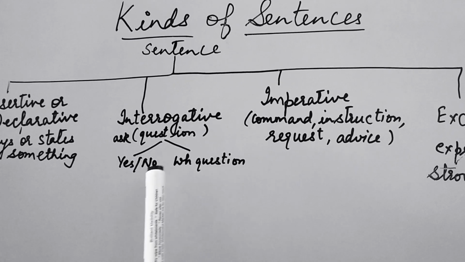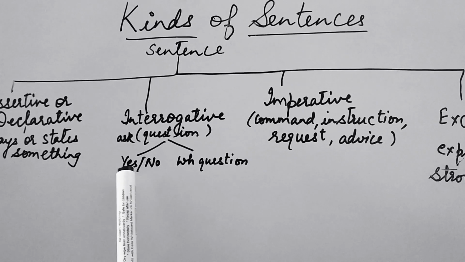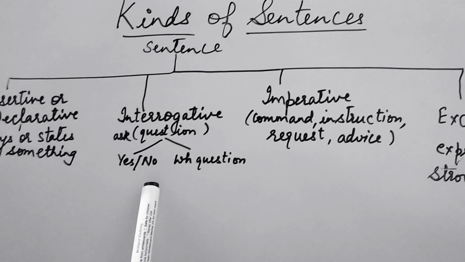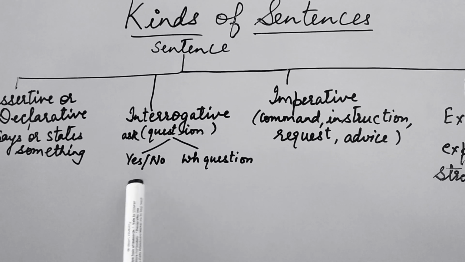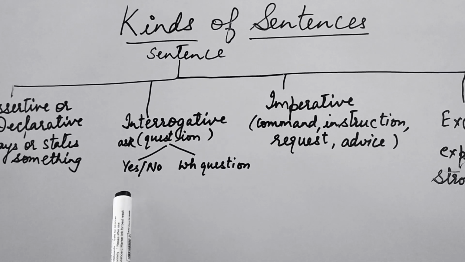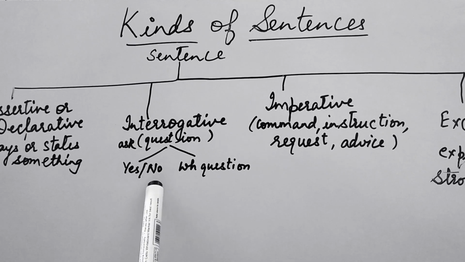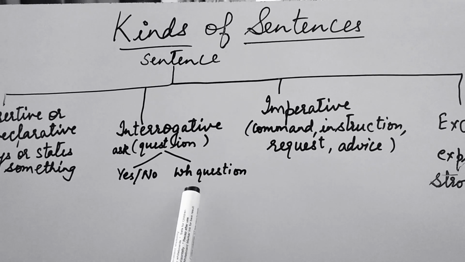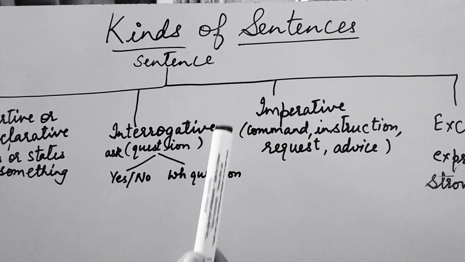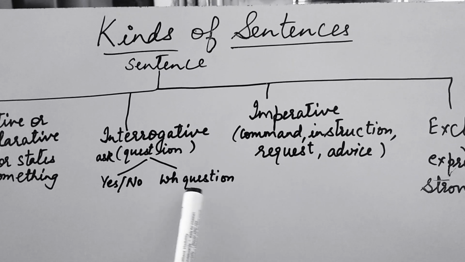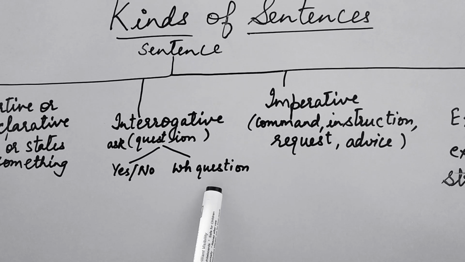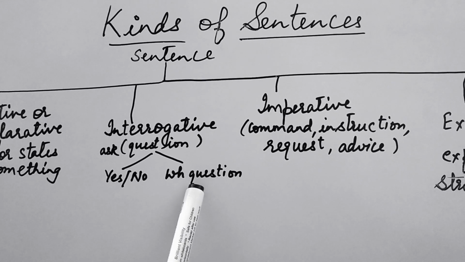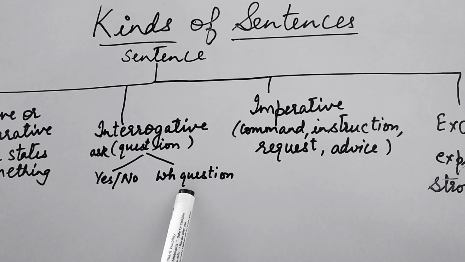Supposing I ask you, do you like stories? So your answer will be yes or no. So this is a question that is asked in yes or no form. I ask you, what kind of stories do you like? So here I am starting my question with WH form. So these are the two forms interrogative sentences start with.